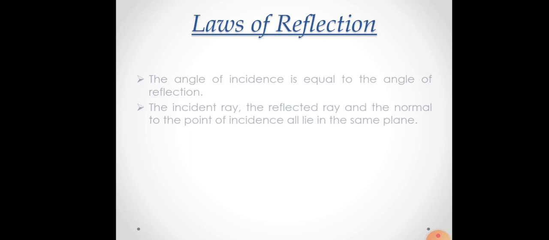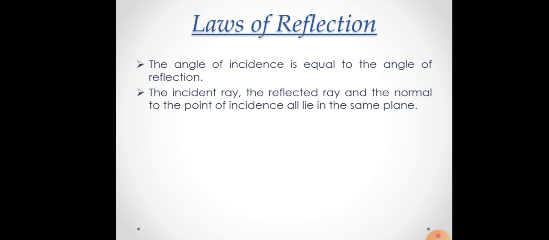Okay, now let us try to understand the laws of reflection. There are basically two laws of reflection. The first one is the angle of incidence is equal to the angle of reflection. The second one says the incident ray, the reflected ray, and the normal to the point of incidence all lie in the same plane. Now, what do these terms mean? We will discuss now with the help of a diagram.